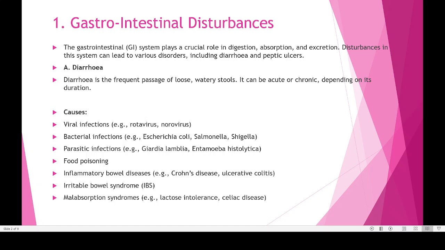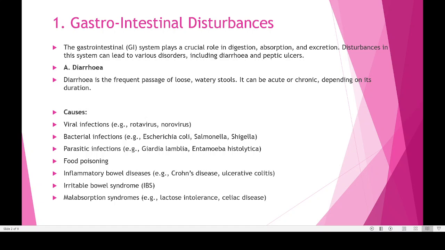Now another kind of disease is known as food poisoning. For example, inflammatory bowel disease, Crohn's disease and ulcerative colitis. Ulcerative colitis means these people may not be able to eat everything. If they are having some slightly different type of food, immediately they may have diarrhea, because their stomach and intestine will be highly sensitive. So if they take hotel food, immediately they may have a sudden diarrhea. That kind of problem is known as ulcerative colitis.